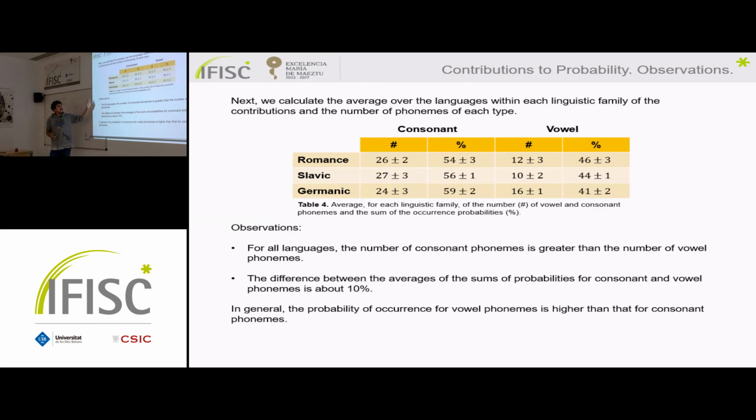For the case of the Germanic languages, we can see that they have the lowest number of consonant phonemes and the highest number of vowel phonemes. But the gap between the contributions is the highest. So they are more characterized by their consonant phonemes. And finally, the Romance languages are at a certain intermediate point.